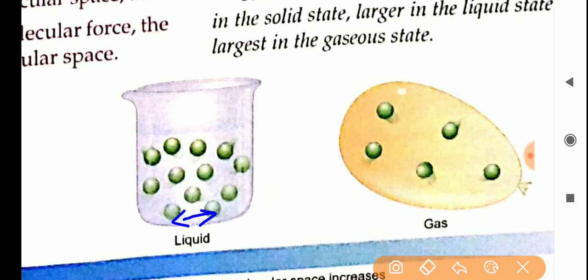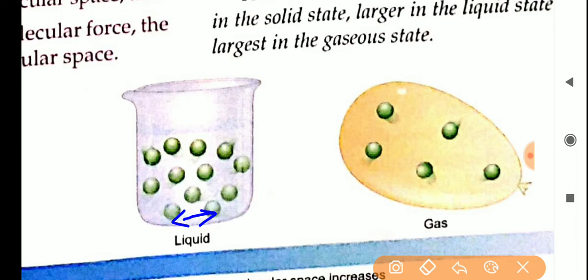In liquid, the particles are loosely packed, so there is a gap from one molecule to another, which is called intermolecular space. If there is intermolecular space, there will be less intermolecular force of attraction.